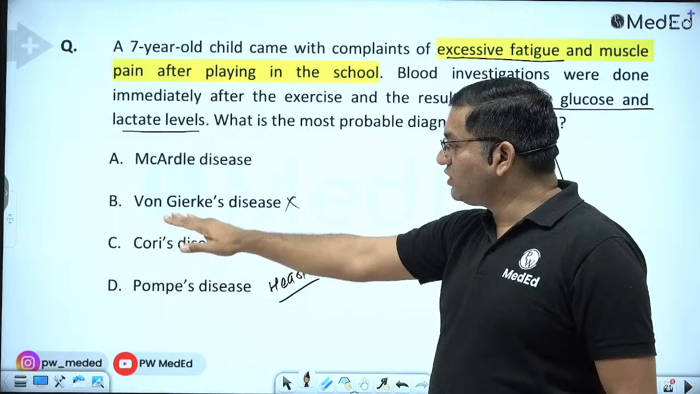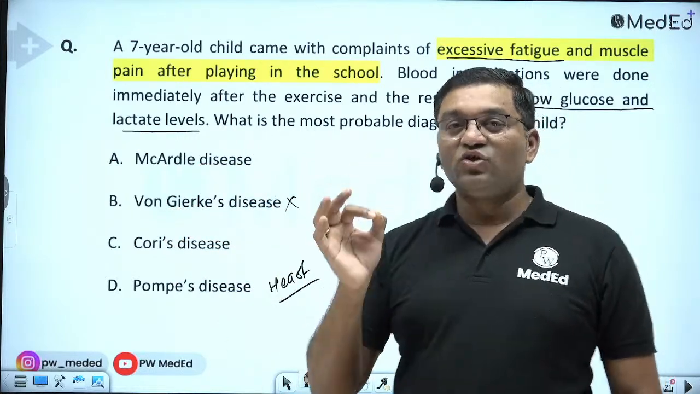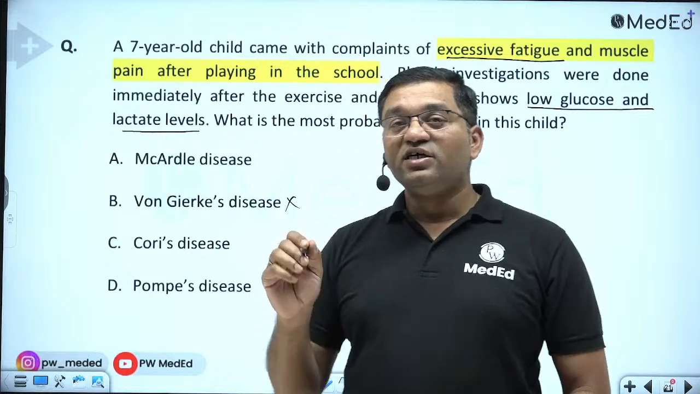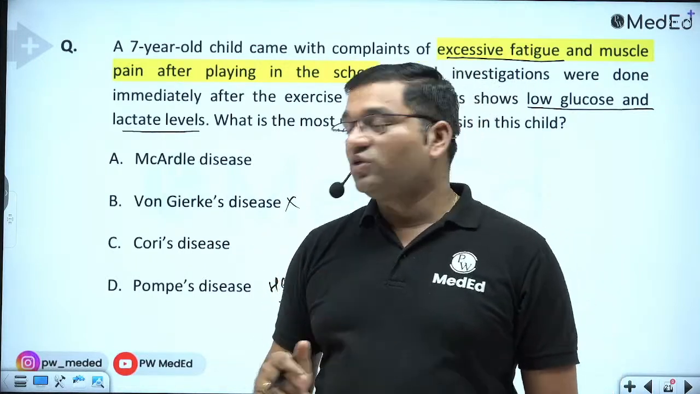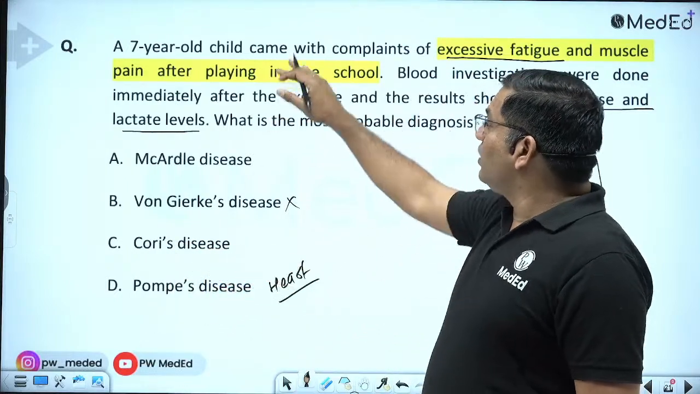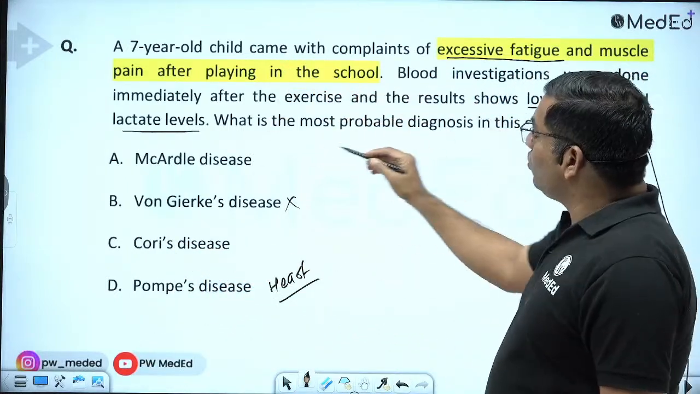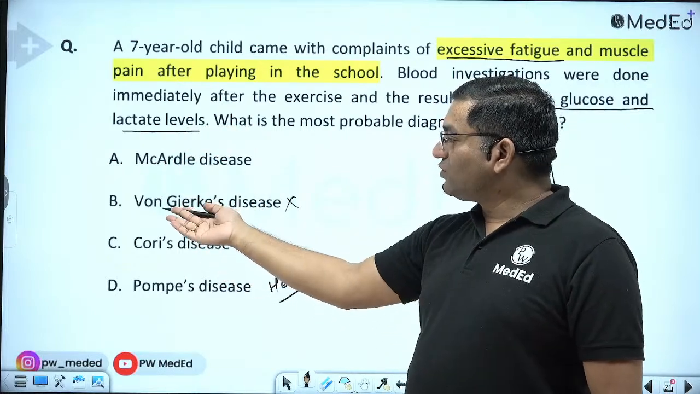So this is ruled out, this is ruled out. Now McArdle and Cori's disease. If there is a question on Cori's disease, there must be a hint about the SGOT, SGPT level and progressive liver cirrhosis in Cori's disease. This is due to the debranching enzyme defect. But here only muscles are involved, and the low lactate level rules out von Gierke's disease.